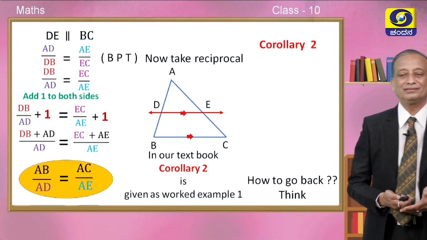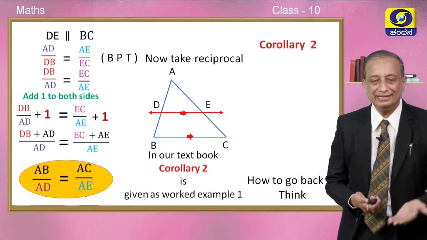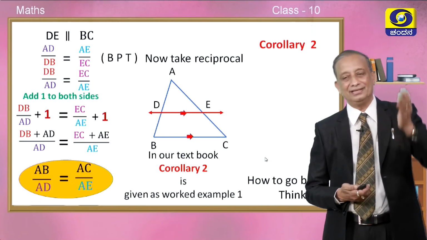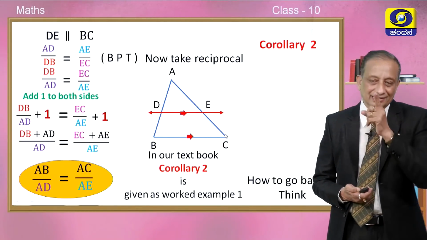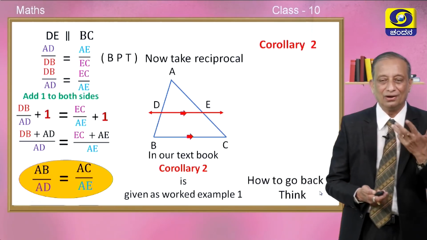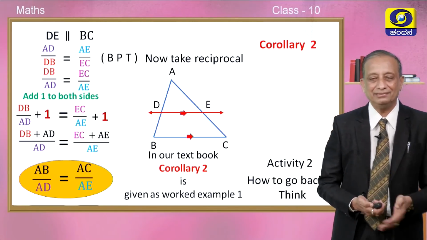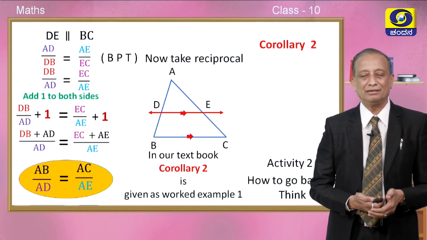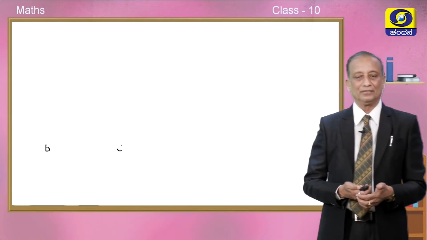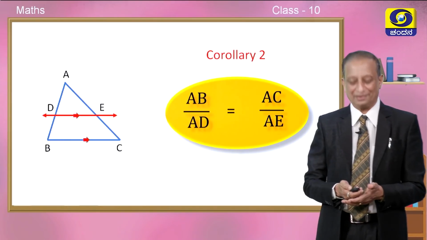How to go back to the theorem, children? Is it possible to reverse this? In other words, in any triangle, if D is such that AB by AD is equal to AC by AE, is it possible to prove that DE is parallel to BC? This is called the converse of this. I wish you to take this down as activity number 2. So try to think about this and write the proof in your classwork book. Okay, children, this is what we have understood by corollary number 2.